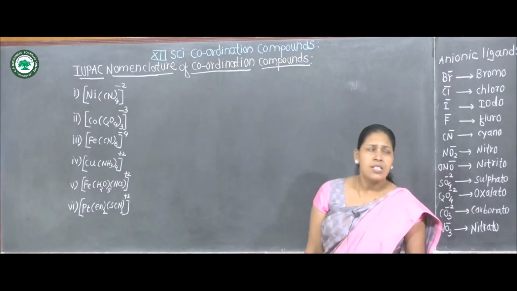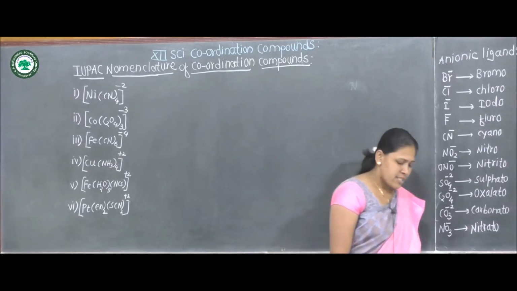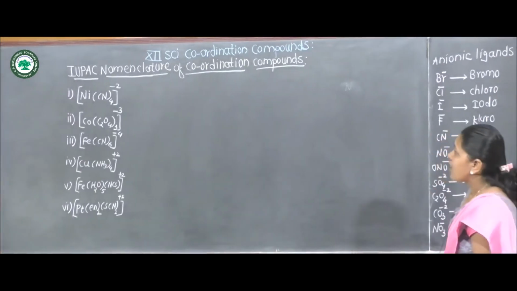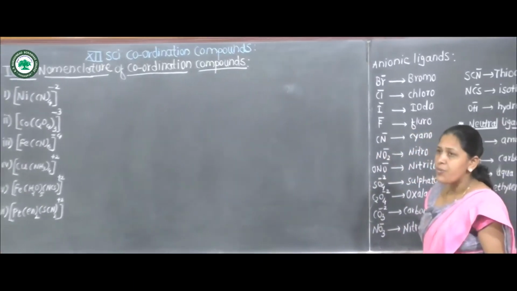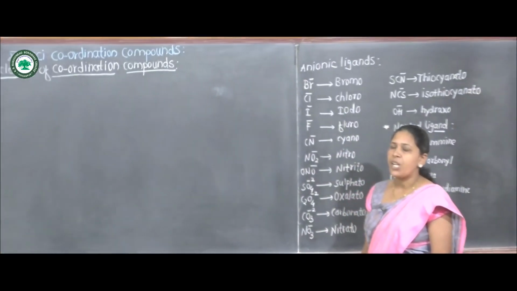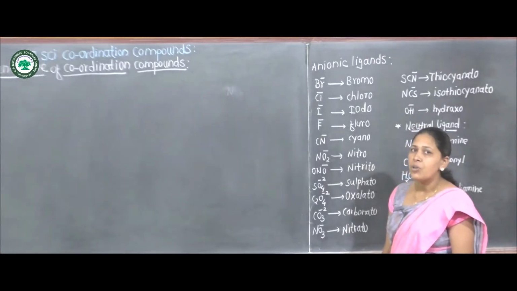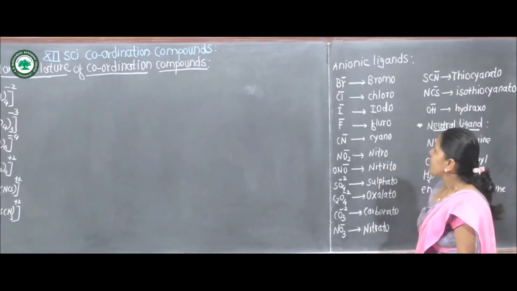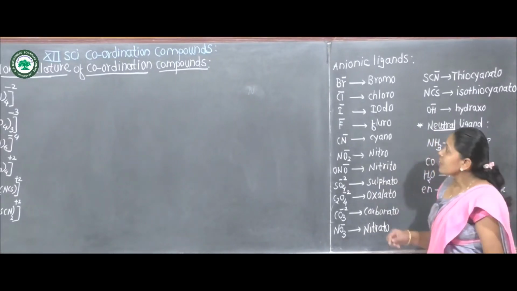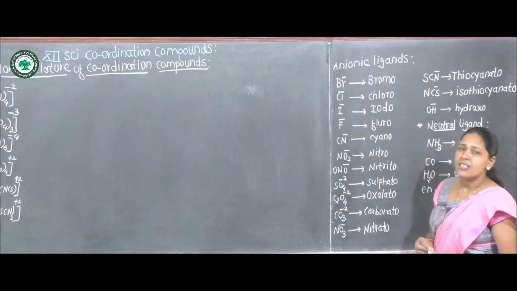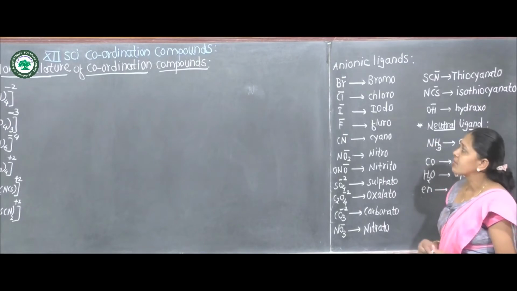First, the ligands. What is the IUPAC nomenclature of different anionic and neutral ligands? The IUPAC name of bromide is bromo.